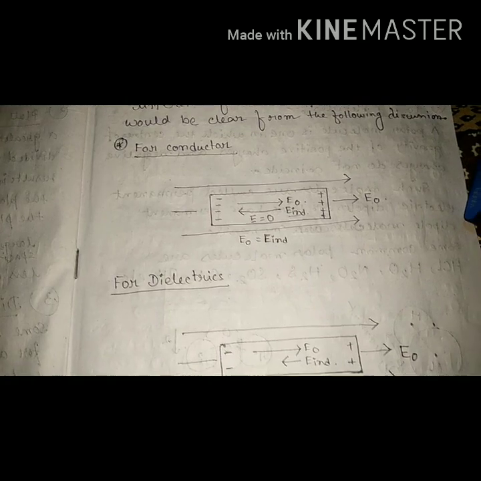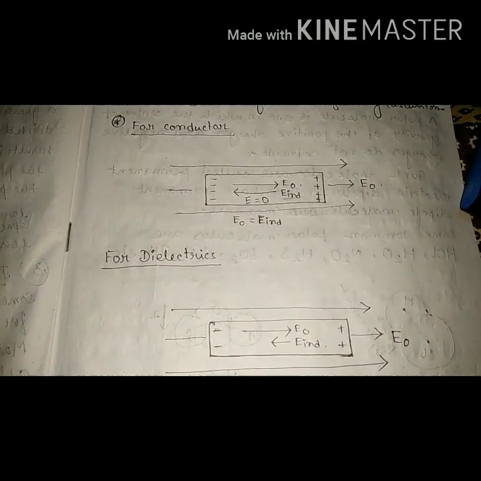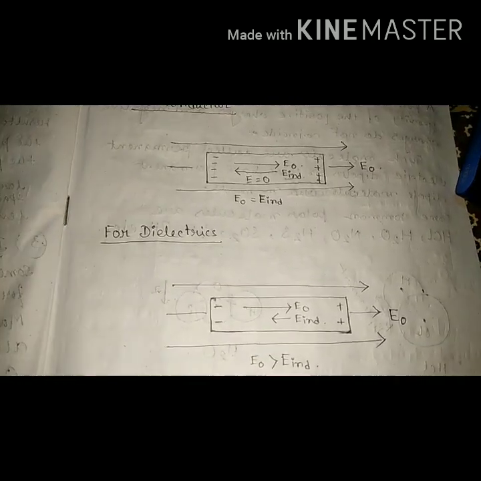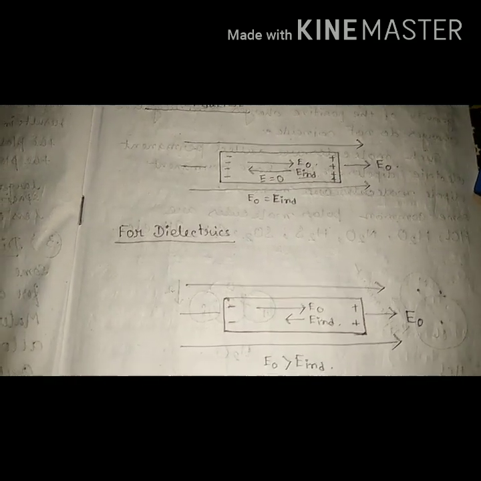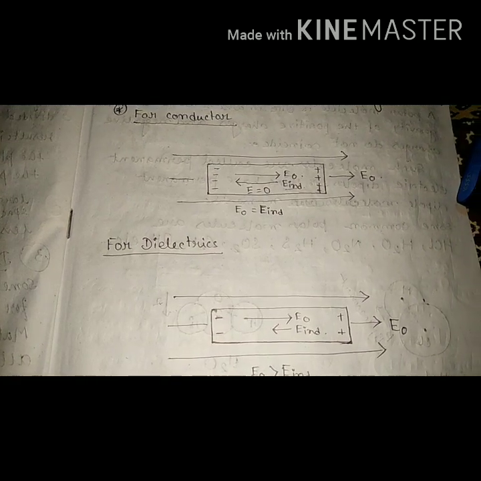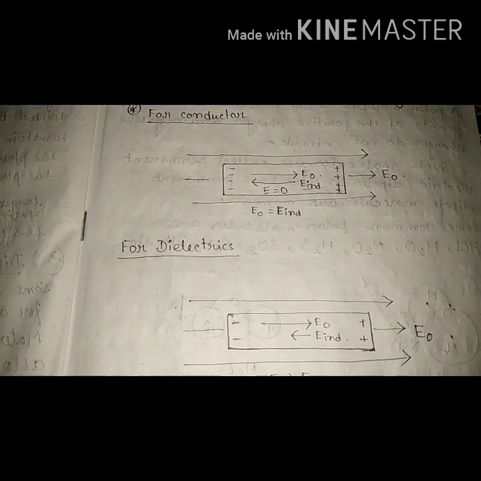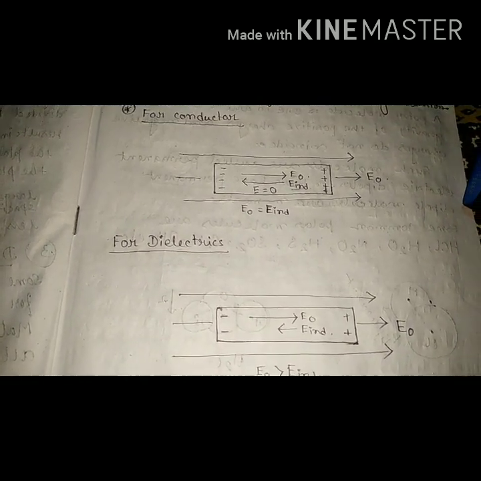And when we studied the behavior of a conductor inside an electric field, we also studied that inside the conductor the electric field is always 0, because they have lots of free electrons and they induce the electric field. This process of inducing is continuous until the magnitudes of these two electric fields are equal to each other but in opposite direction. That's why they cancel each other, so the net electric field is 0.